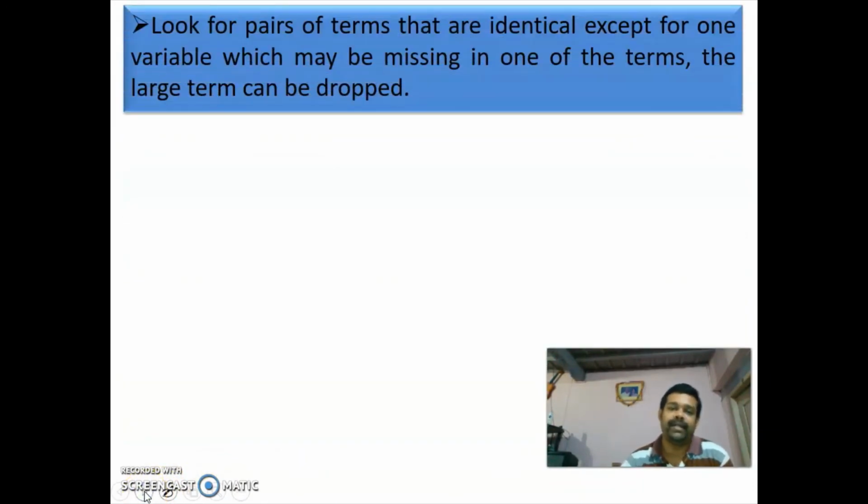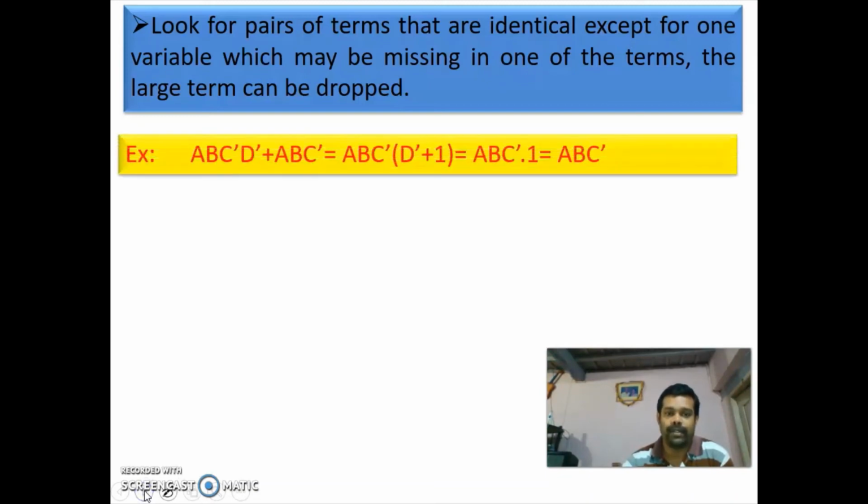So look for pairs of terms that are identical except for one variable, which may be missing in one of the terms. The larger term can be dropped. Consider this example, then you will clearly understand. Here you have A, B, C bar, D, and here you have A, B, C bar. In these two terms, A, B, C bar is common. So if you have two terms like this, you can take A, B, C bar common, then you'll get D plus 1. 1 plus anything is 1, so you'll get A, B, C bar.